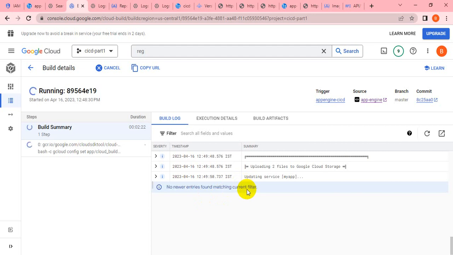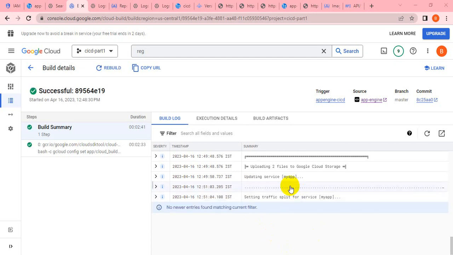It will take some time to update the service, and after that, it will route the traffic to the new one. You can see the application has been deployed, and now it is trying to split the traffic to the new service.